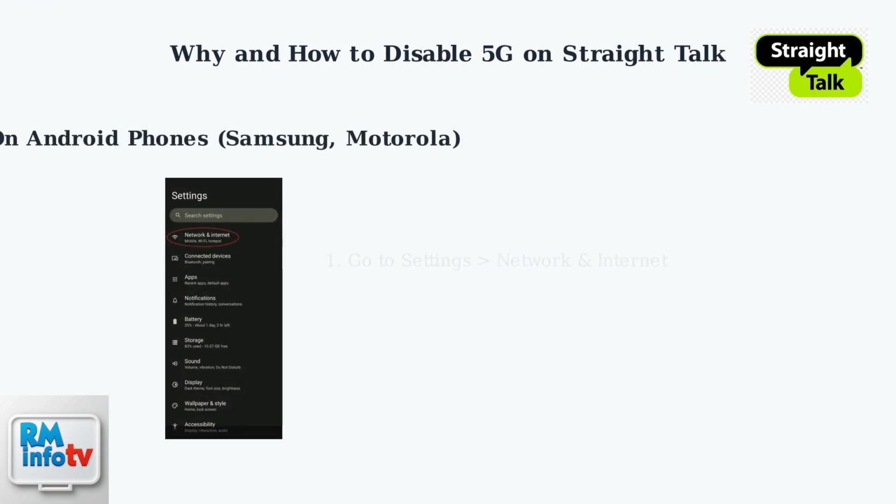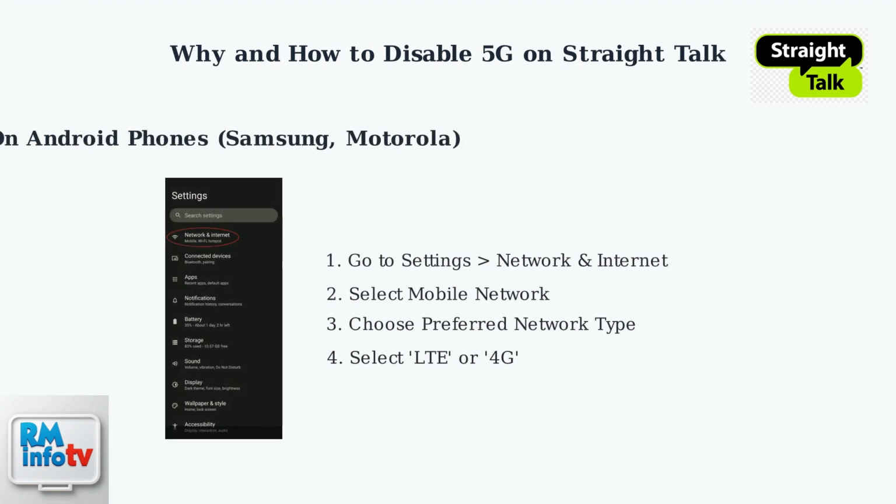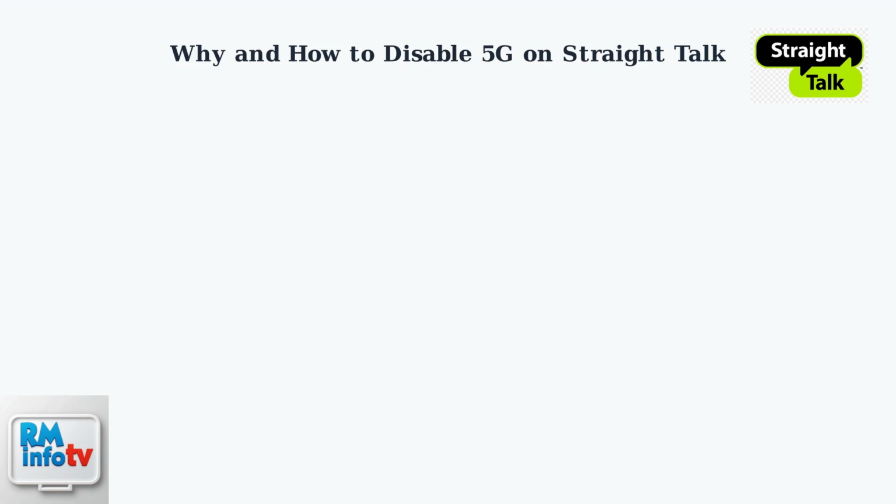Here's how to disable 5G on Android phones like Samsung or Motorola. Go to Settings, then Network and Internet, select Mobile Network, choose Preferred Network Type, and select LTE or 4G.